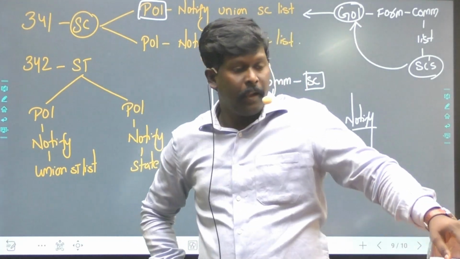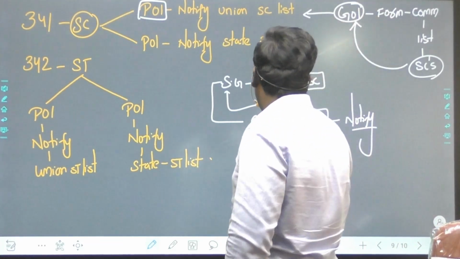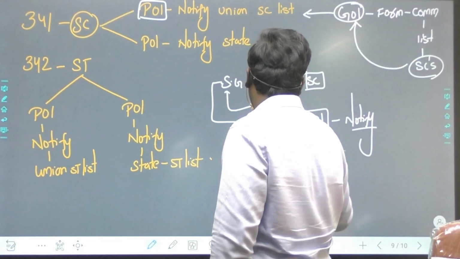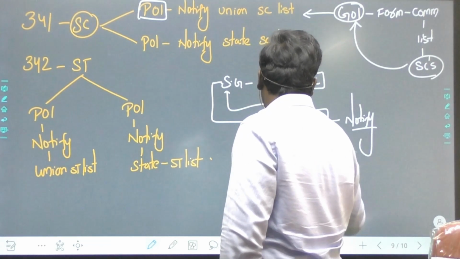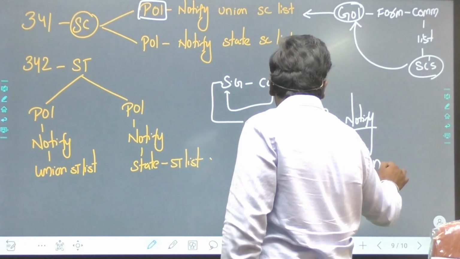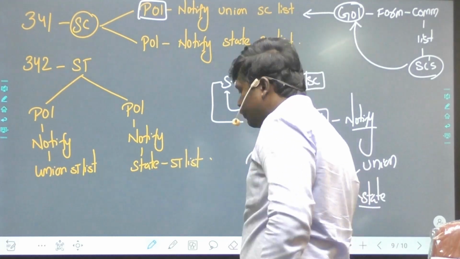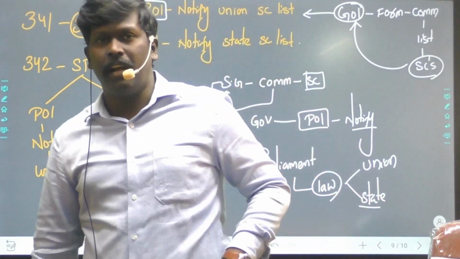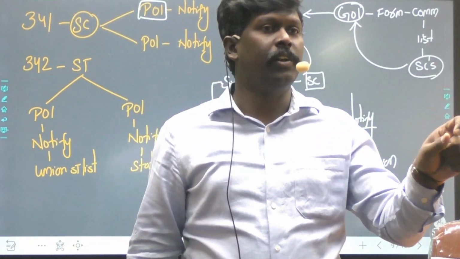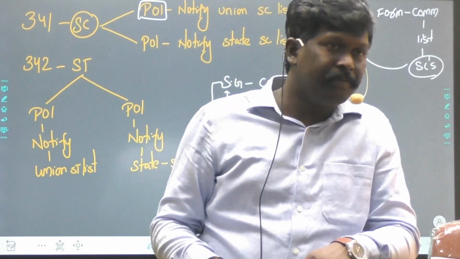Now, to modify that list, Parliament has the authority. Parliament, by a law, has the authority to modify the Union SC/ST list or any state SC/ST list. Imagine now the Telangana government wants to include one section into STs. Telangana government cannot do it.